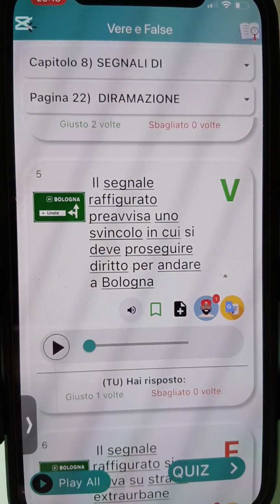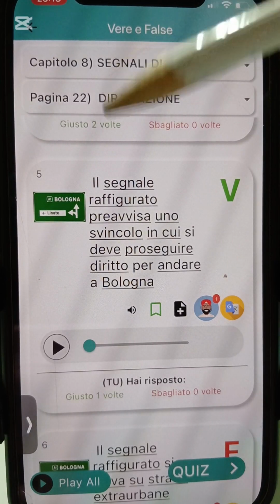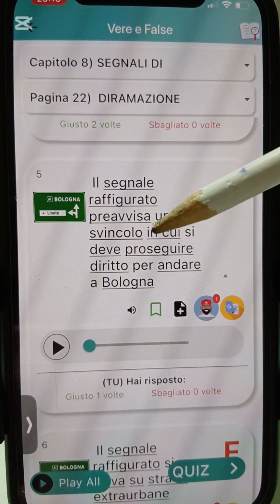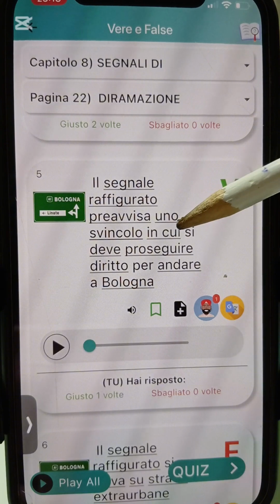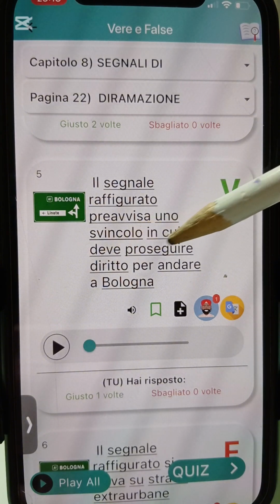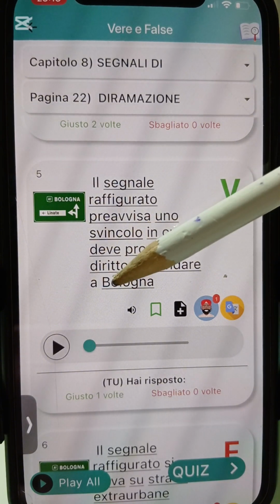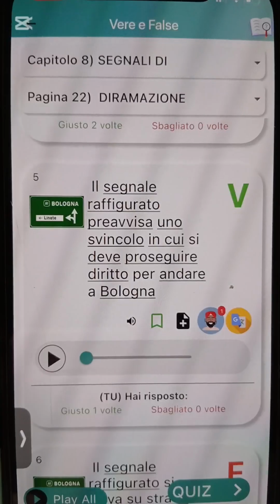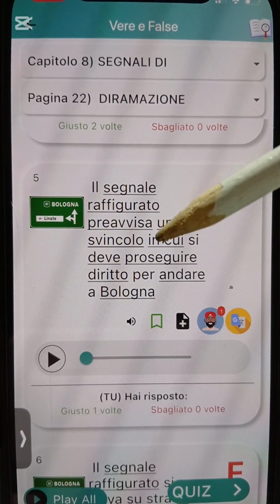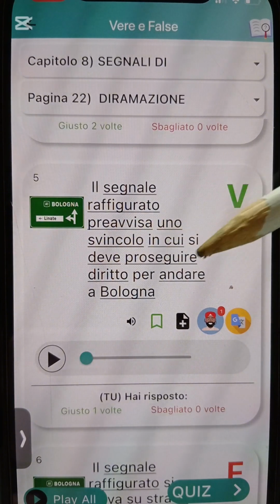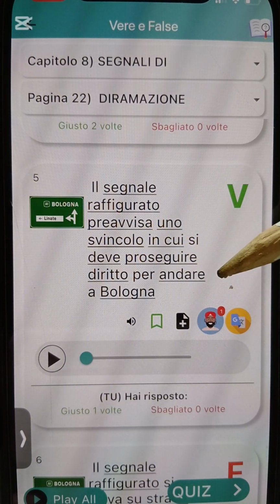Let's go. Il segnale raffigurato preavvisa uno svincolo in cui si deve proseguire diritto per andare a Bologna. Okay, e dey pre-warn you of a what? Of an exit junction, in cui means in which you must do what? You must proseguire diritto. E say e dey pre-warn you of a what? Of an exit junction in which you must what? Continue straight for you to go what?